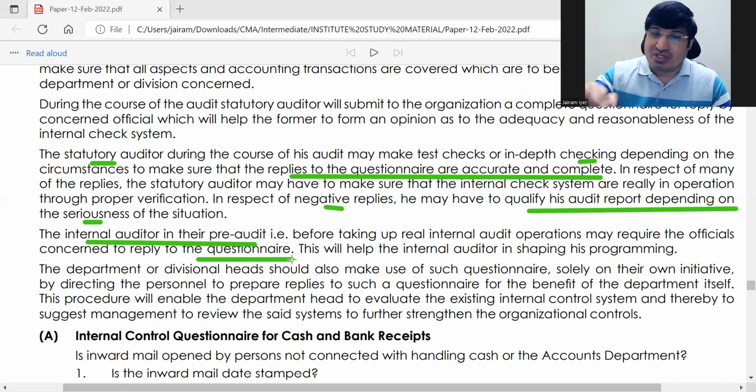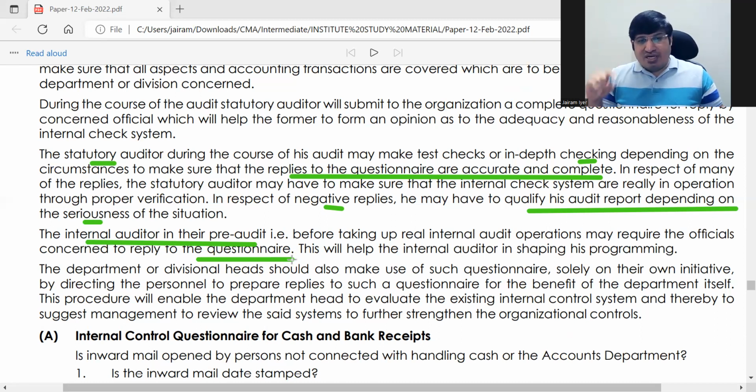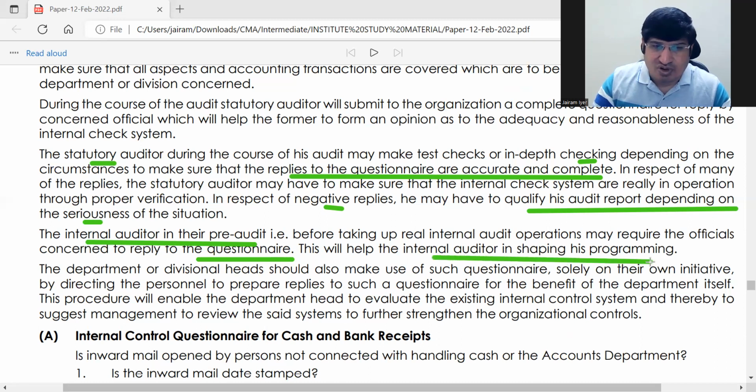Until now we were talking about the statutory auditor. The internal auditor would have those checklists, and you can use that checklist. If you want to add some question, you can add to it. So this will help the internal auditor in his program.